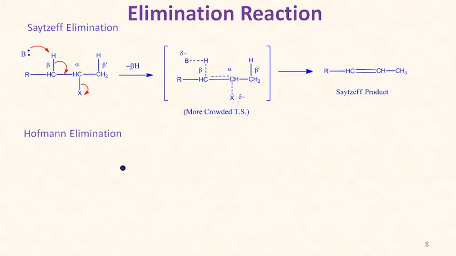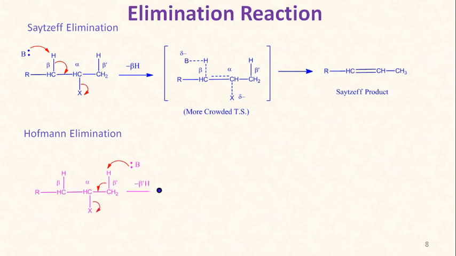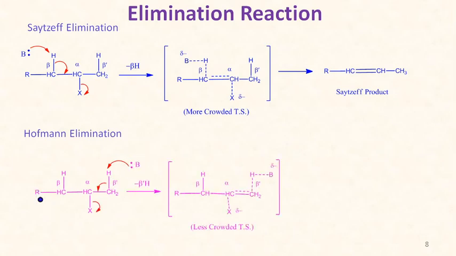While in case of Hofmann elimination, as the base abstracts the proton from the less hindered side, as the size of the base and the substituents increases, the transition state is less crowded, because the base attacks from the less hindered side, and then it gives the product here. This is the Hofmann product and this is the Saytzeff product. Means as the size of the base or the substituents increases, the Saytzeff product decreases and the Hofmann product increases.